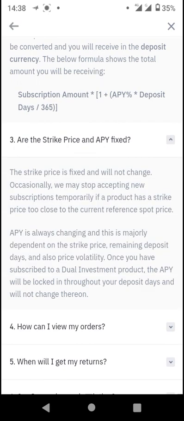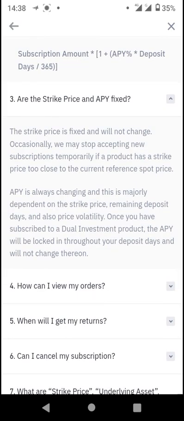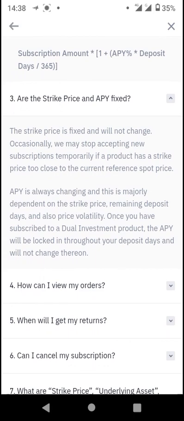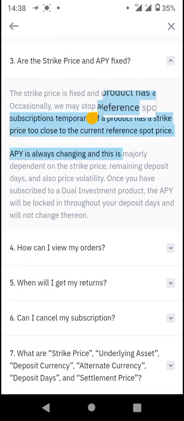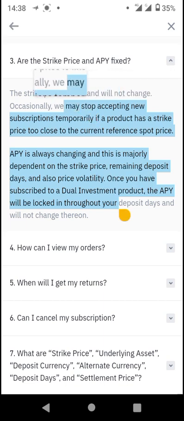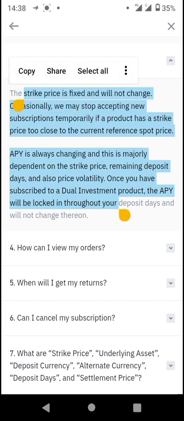So you want to look at how the strike price and APY are fixed. Yes, the strike price and APY will not be changed, although occasionally Binance will temporarily stop accepting new subscriptions if a product has a strike price that is too close to the current reference spot price listed on the Dual Investment page.